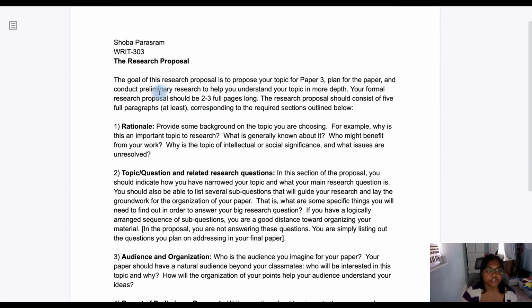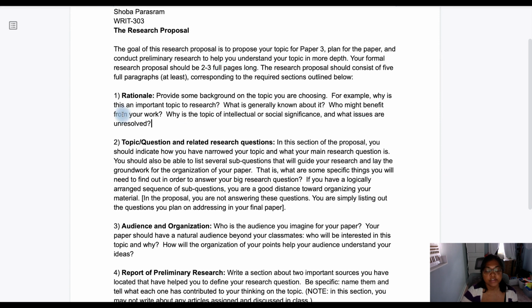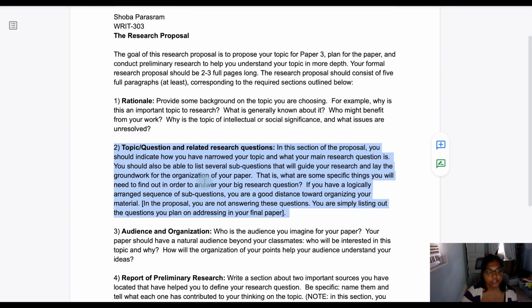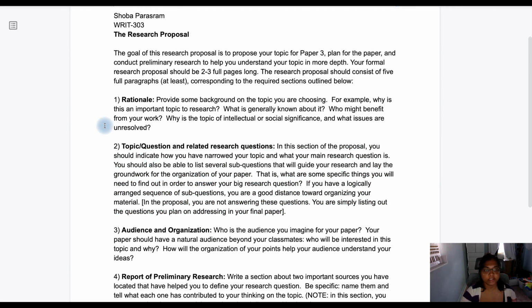Your formal research paper proposal should be 2 to 3 full pages long. So this assignment will be 2 to 3 pages, and the proposal should consist of 5 full paragraphs at least, corresponding to the required sections below. So you should have at least one paragraph for each one of these sections that are listed here. So for your first paragraph, you don't need an introduction or a conclusion. You're just writing paragraphs answering these questions for each section.